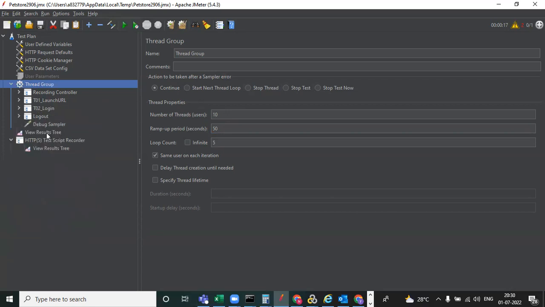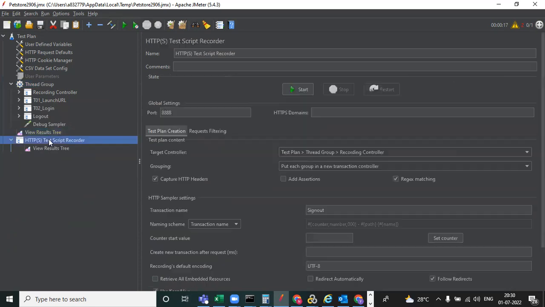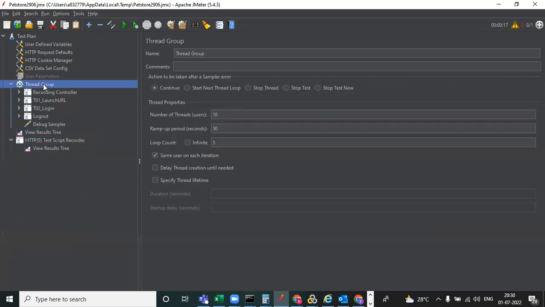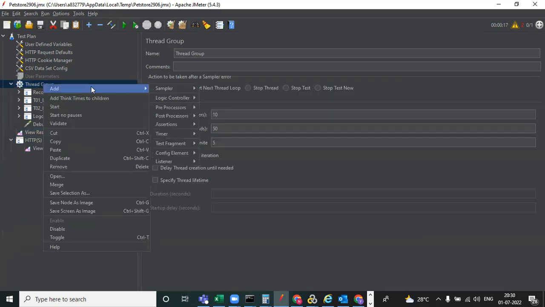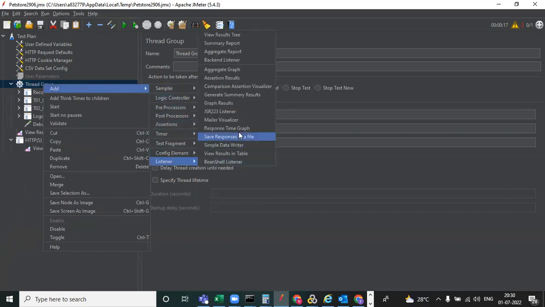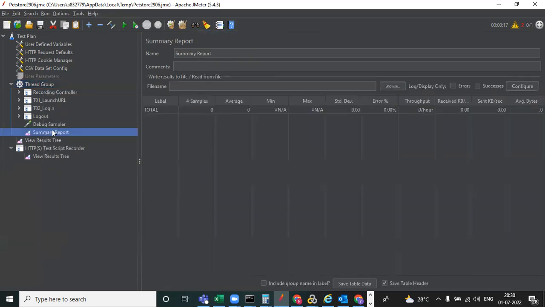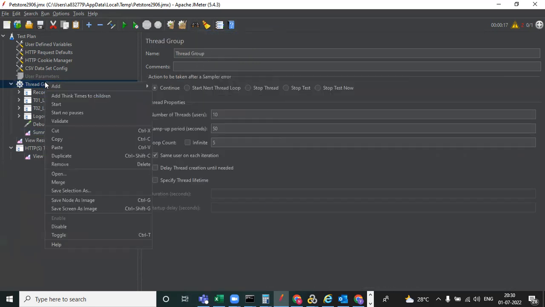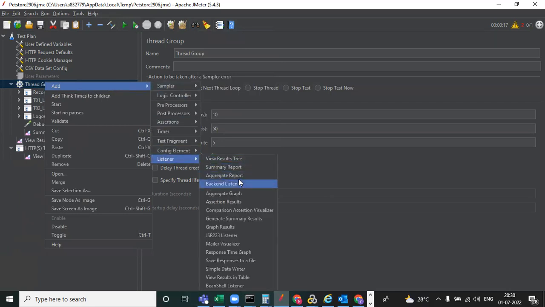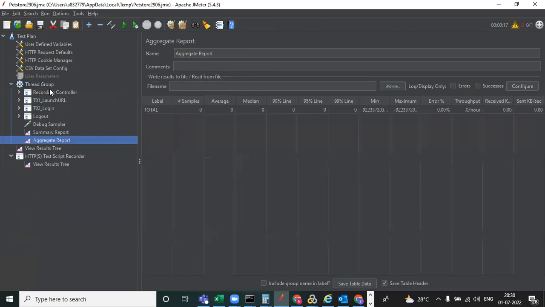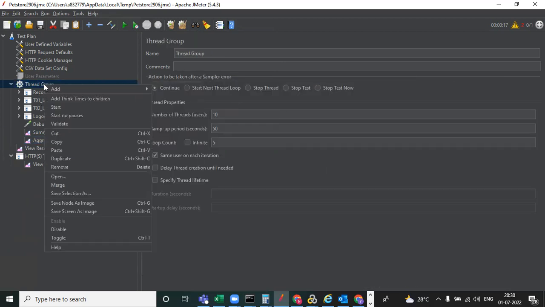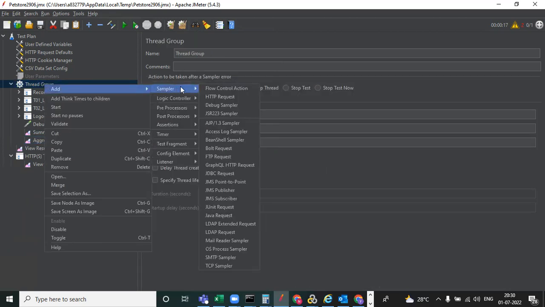Before that, you need to add some results files. For that, we need to add listeners. In the listeners, we need to add view results tree, summary report, and aggregate report. So all of this will be results. Before you execute the test, you need to add all of these.